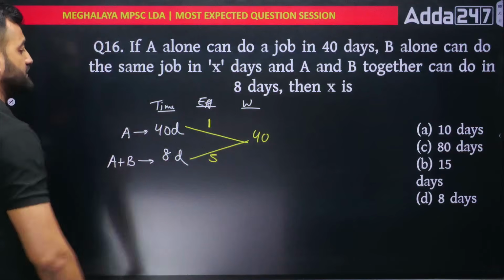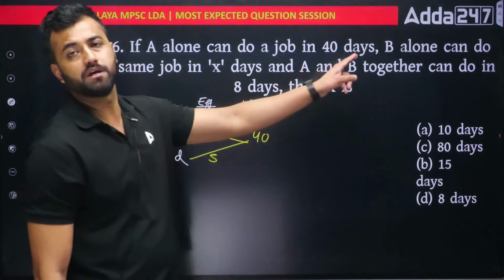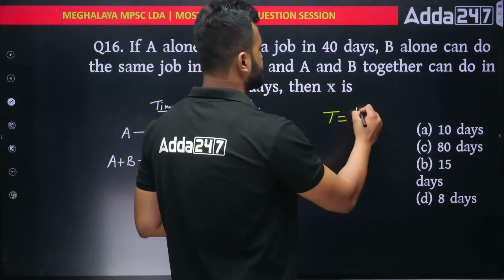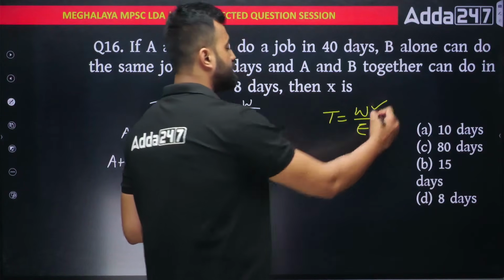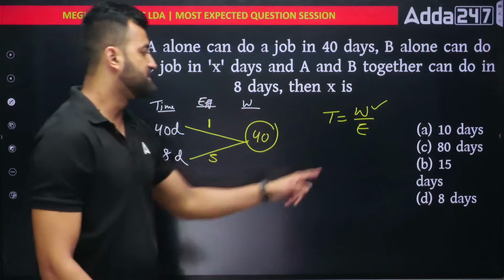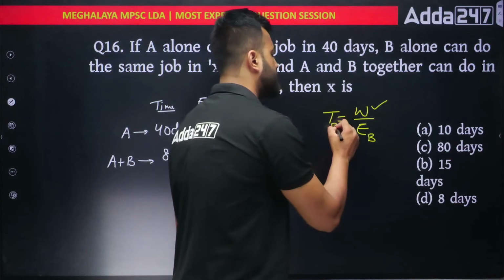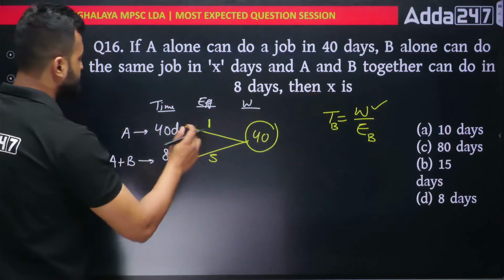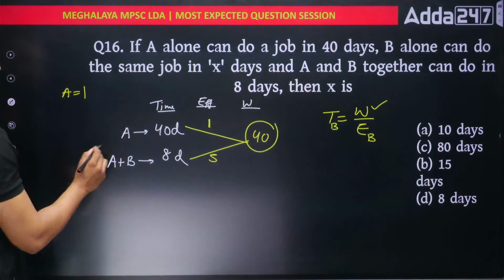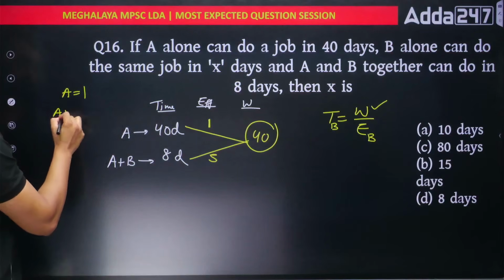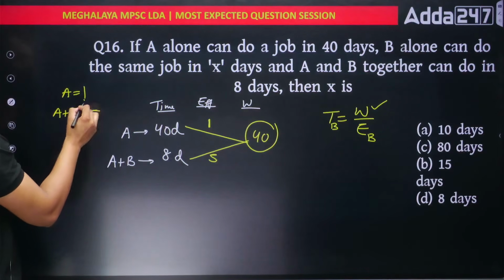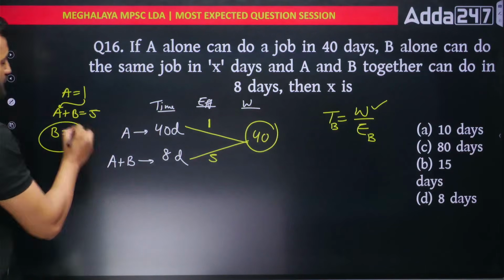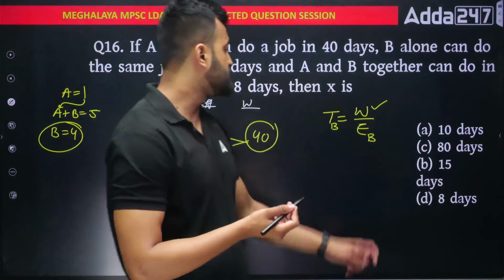We've got the efficiency. So in order to get the time taken by B, you need the efficiency of B, because time is work by efficiency. So we have work. Yes, we have 40 work. We just need the efficiency of B because we want to find the time taken by B. In order to get efficiency of B, we utilize this. So A's efficiency is 1 and A plus B's efficiency is 5. So if I put A's 1 out here, what is the B efficiency? You take A that side, subtract, you get 4. So B efficiency becomes 4. So just divide this by 4.